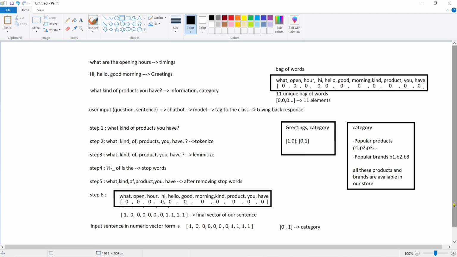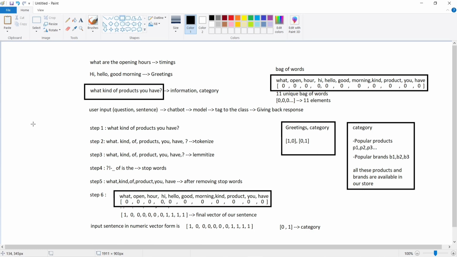Let's recap this again. We'll be taking the input from the user. That is, the chatbot is taking the input from the user, and we'll be tokenizing the sentence and lemmatizing it, then removing the stop words, and then we'll use a bag of words that is there in the training data set, and we will convert the sentence into vector form. Then using our model, it will predict the class which the sentence comes under, and accordingly we will send the responses using the predicted class. Let's discuss all of this in the coding part.